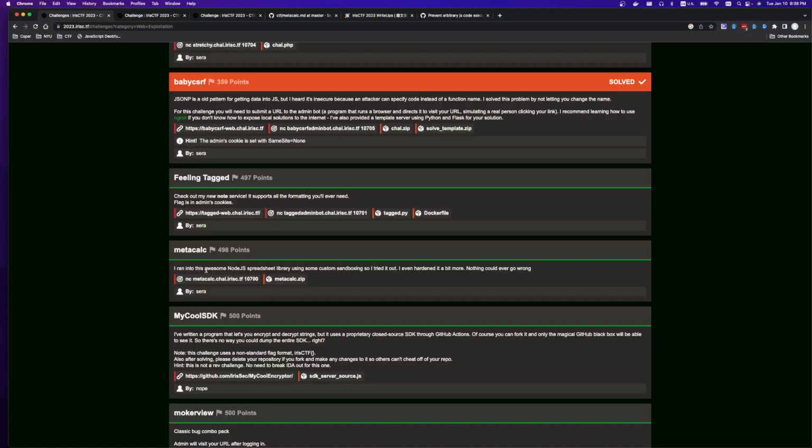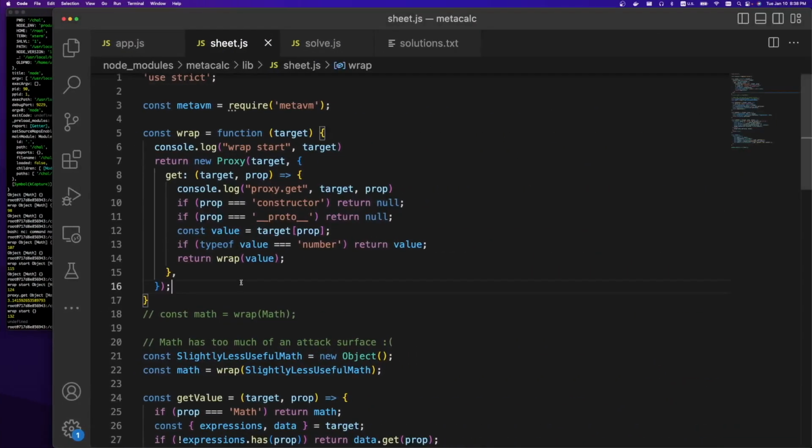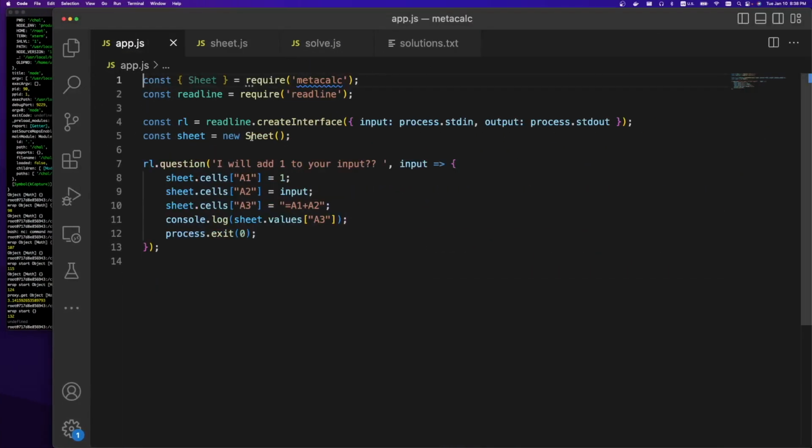It says, I ran into this awesome Node.js spreadsheet library using some custom sandboxing, so I tried it out. I even hardened it a bit more. Nothing could ever go wrong. We're given a netcat port and a zip file. If we look at the zip file, we're given this app.js file, so nice and small.